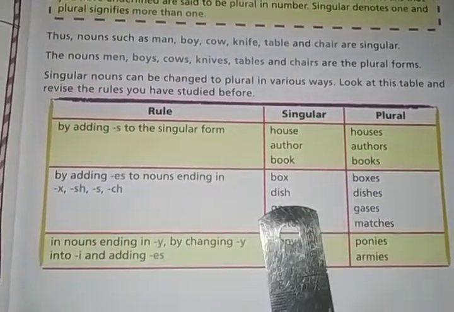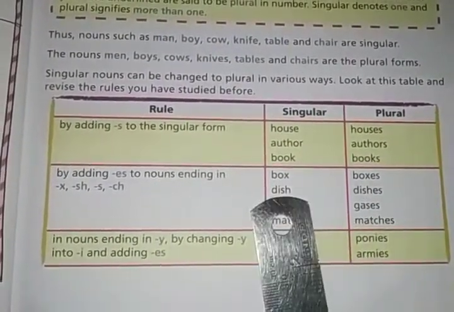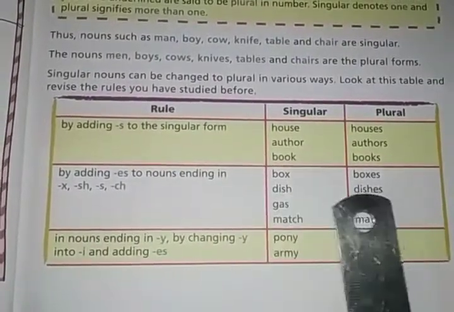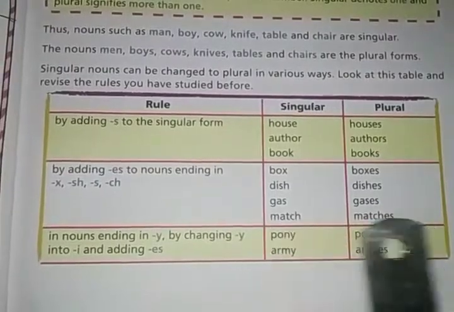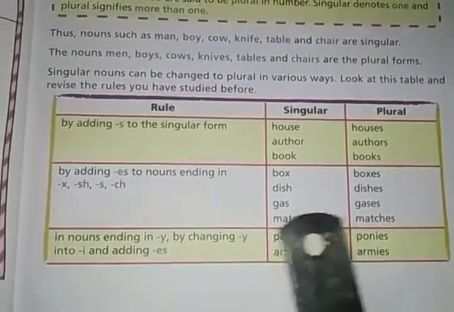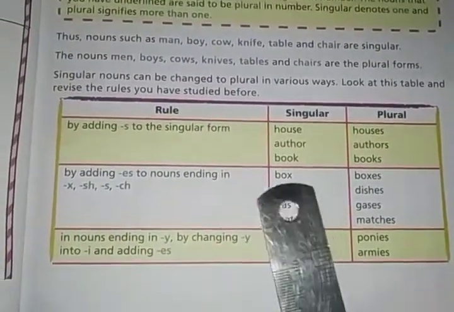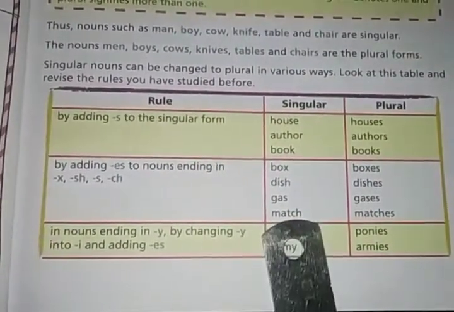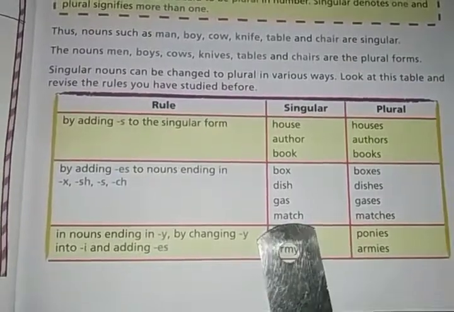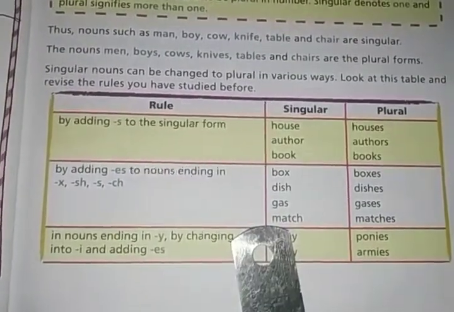Box, boxes. Dish, dishes, ending with sh. When you add es, it becomes a plural noun. Gas, gases. Match, matches. Okay. So when the word ends with x, sh, s or ch, when you add es to the word, it becomes plural form.